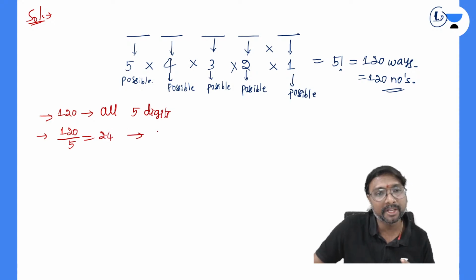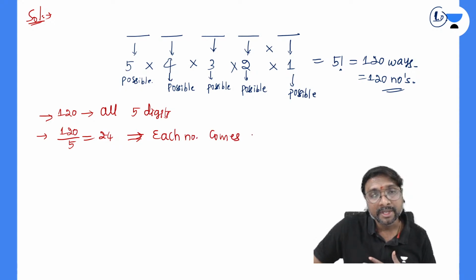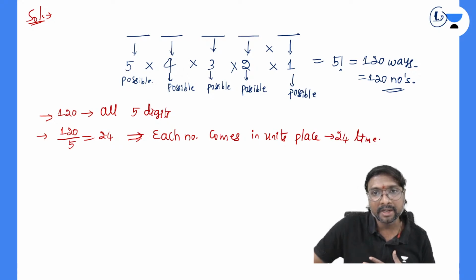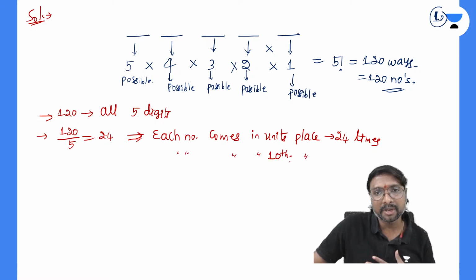This implies each number comes in the units place how many times? Each number comes in the units place 24 times. And each number comes in the tens place also, 24 times. Only 24 times it will come, right?